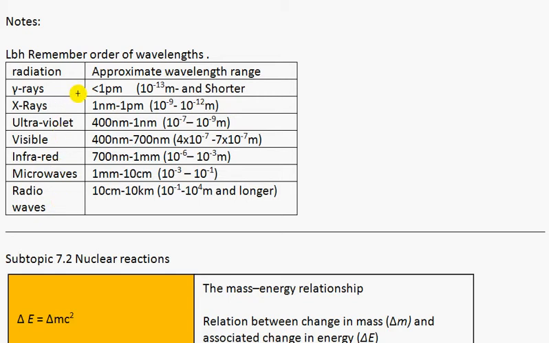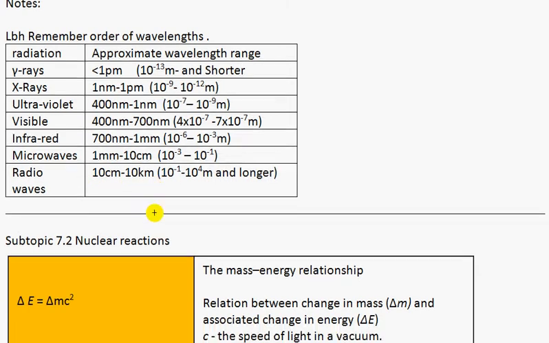So gamma is less than 1 picometer, then X-rays till 1 nanometer, ultraviolet from 1 nanometer to 400 nanometers, visible from 400 nanometers to 700 nanometers, infrared from 700 nanometers to 1 millimeter, microwaves 1 millimeter to 10 centimeters, radio waves 10 centimeters to 10 kilometers.